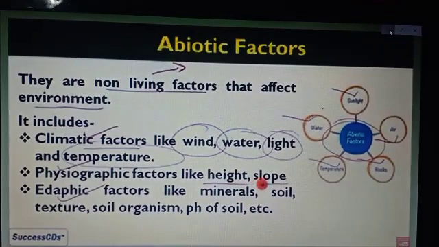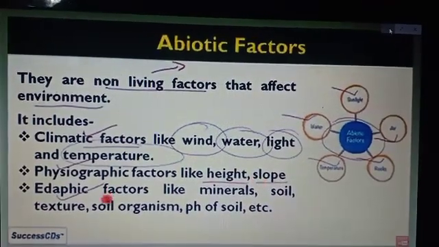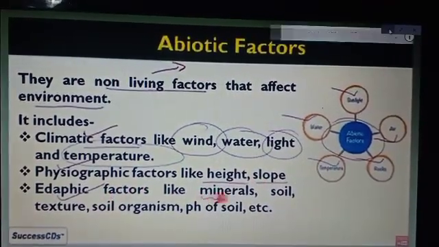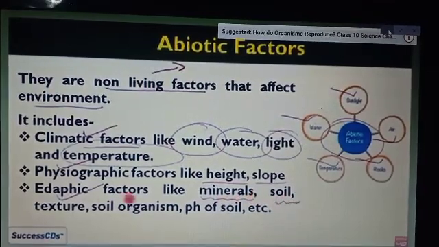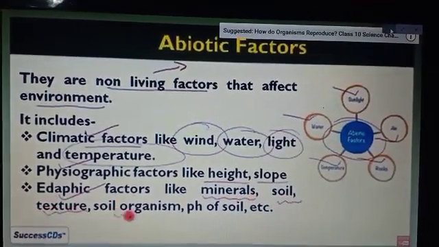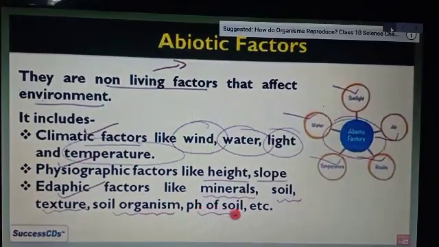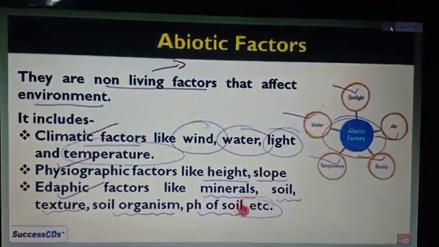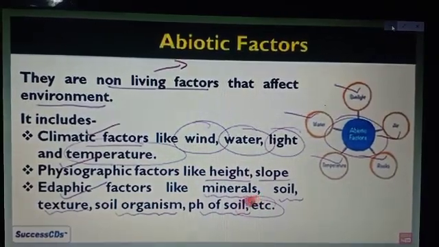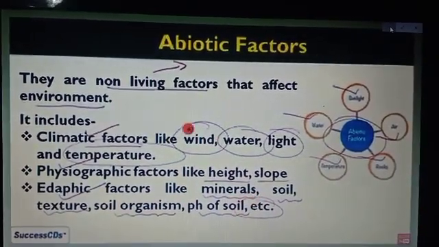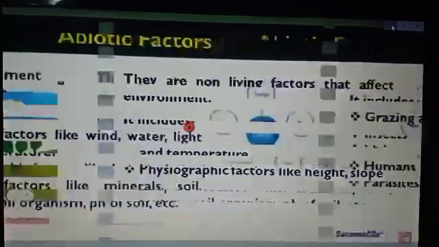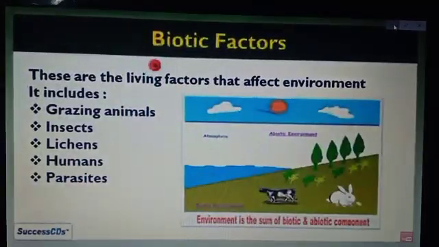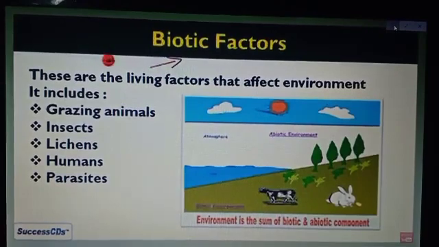And all these factors also come under the environmental components. Now let's see the further one, that is, biotic factors, which are considered the living things.